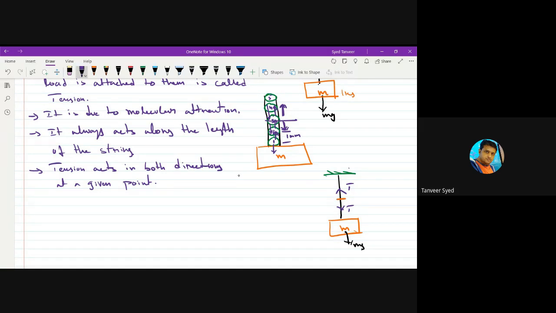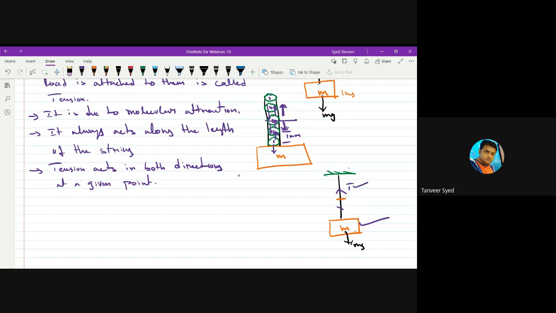Which direction should we take? We should take that direction of tension which is opposite to the body of interest. Body of interest means the body whose motion you are interested in studying. In this situation, I am interested in studying the motion of this block, which is suspended. So the direction of tension that I should take here will be away from that body. Need not always be opposite, it is away from that body.